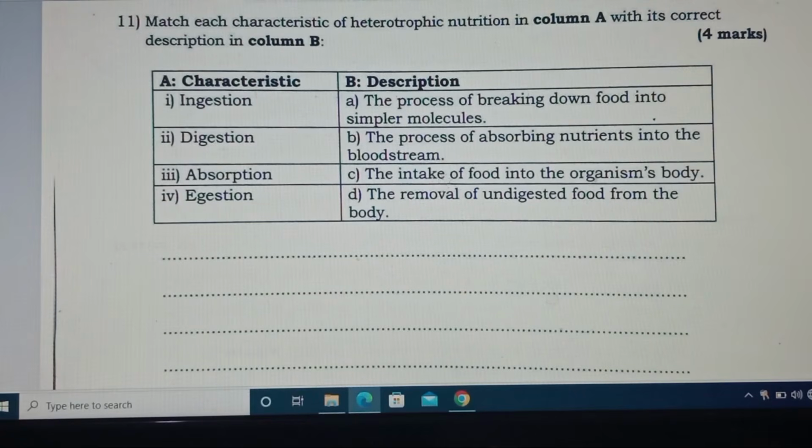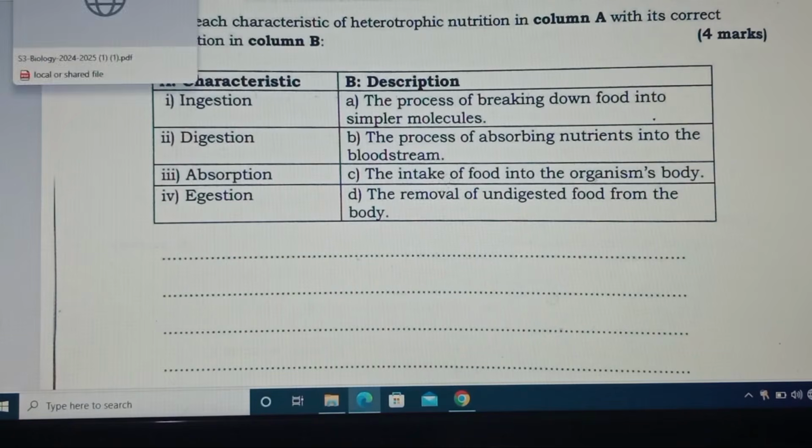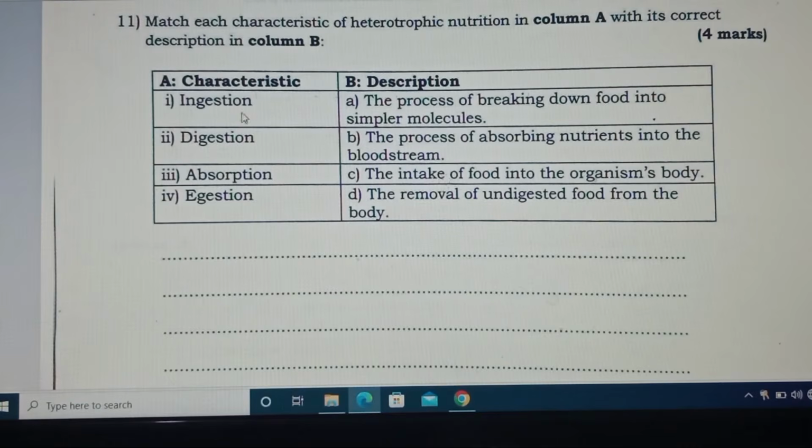When you say heterotrophic, it is an organism that cannot make its own food. So here we are going to deal with the digestive system. Here we have ingestion, digestion, absorption. For ingestion, is it the process of breaking down the food into simple molecules? No. Is it the process of absorbing nutrient into the bloodstream? No. The intake of food into the organism and body? Yes. Means for I, it corresponds with C.